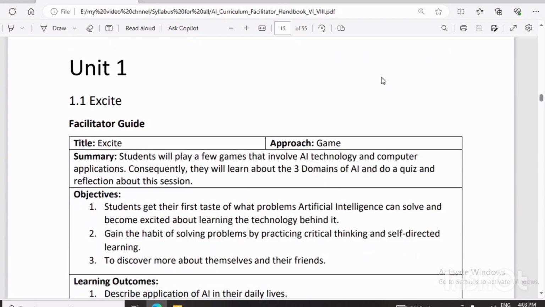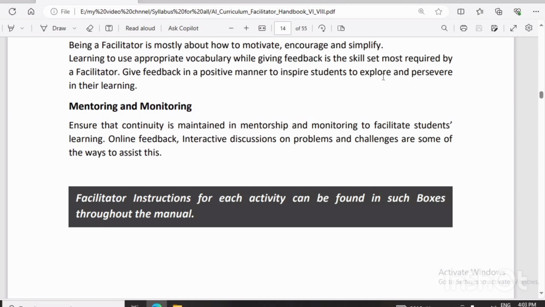Now, that is all about the curriculum of artificial intelligence included in the CBSE.